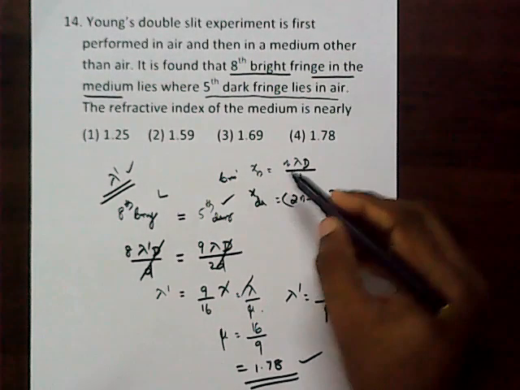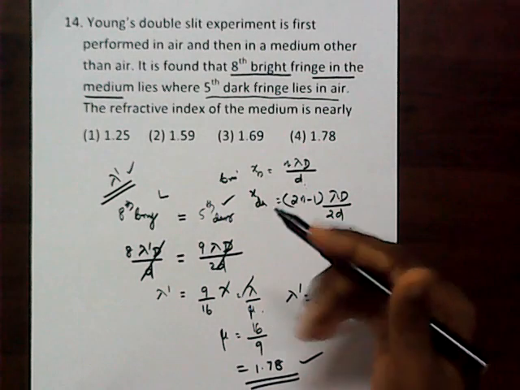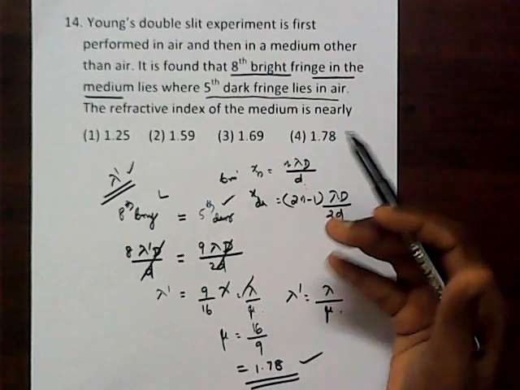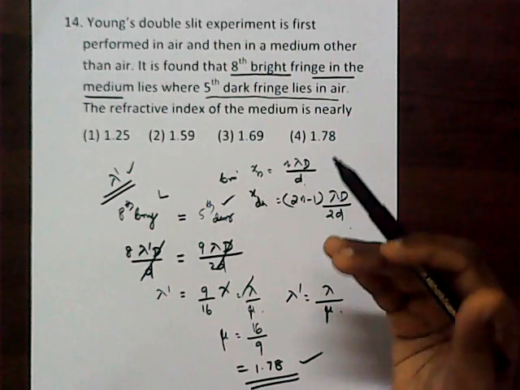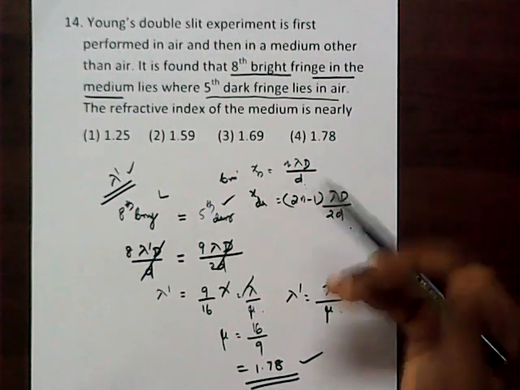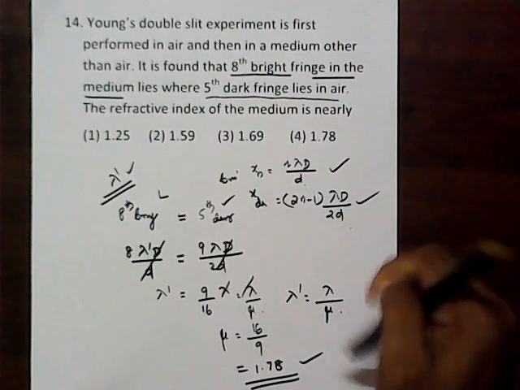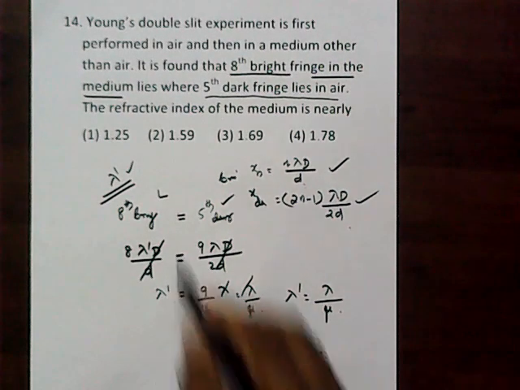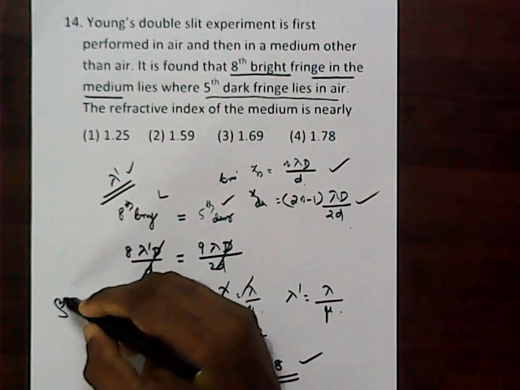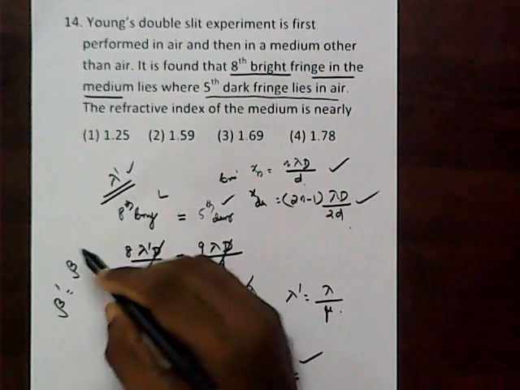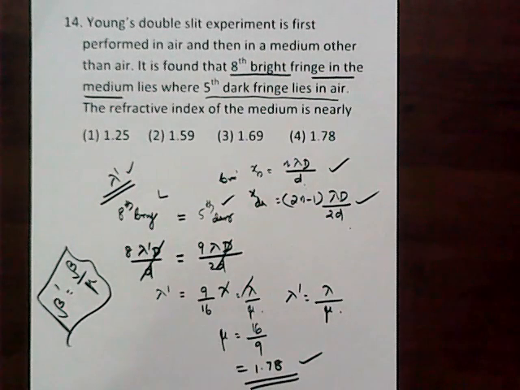So here the location of the eighth bright fringe in the medium is equal to the location of the fifth dark fringe from the center maximum. So you must know this relation, then you get the concept so easily. It is a very important one. And keep in mind another very important concept: the fringe width in the medium becomes the fringe width in air divided by the refractive index. It is a very, very important concept.